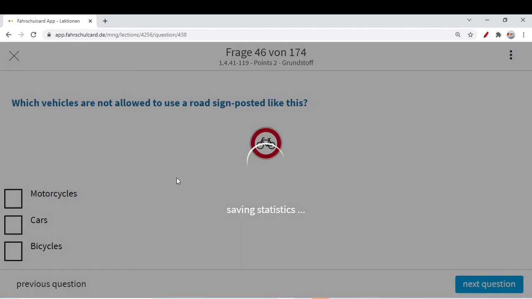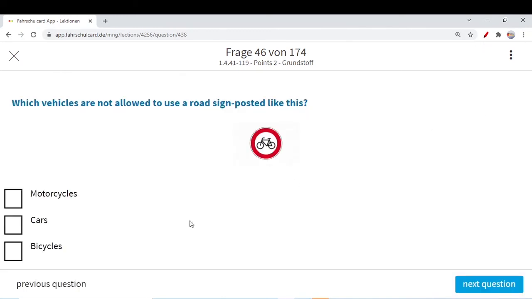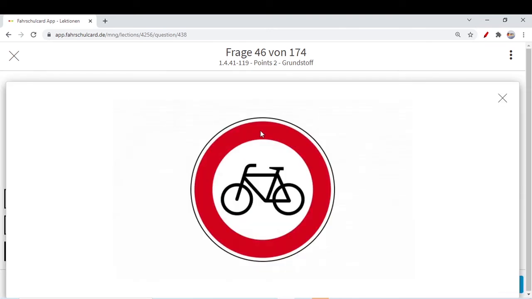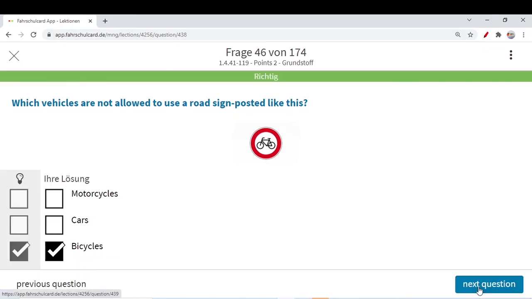Our next question is, which vehicles are not allowed to use a road signposted like this? It's clearly a simple bicycle. So in this particular case, what is not allowed on this road is a cycle. Bicycles are not allowed. Motorcycles, there is no sign of a motorcycle, it's clearly a cycle. There are no signs of cars, only bicycles are not allowed to use this road.